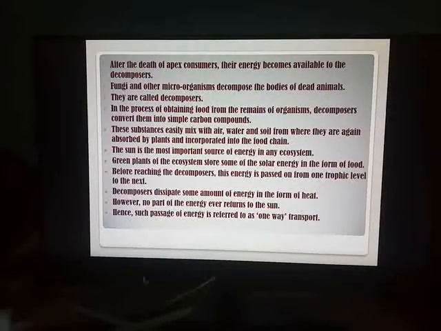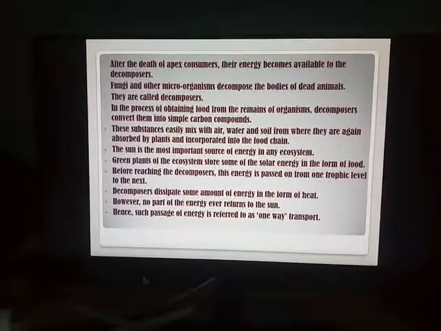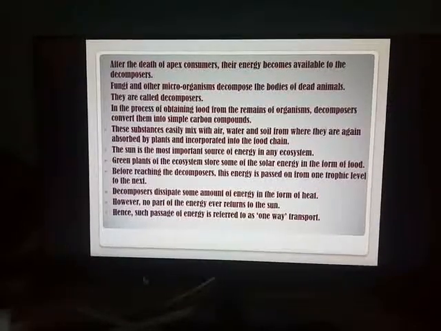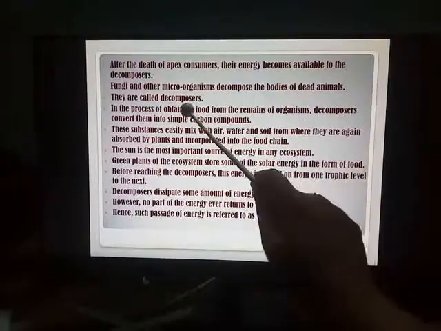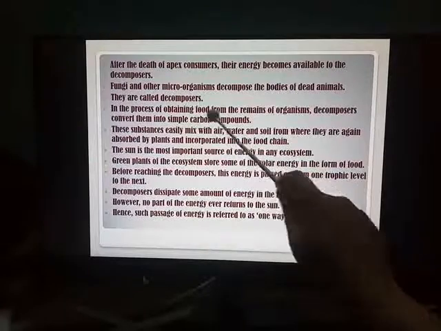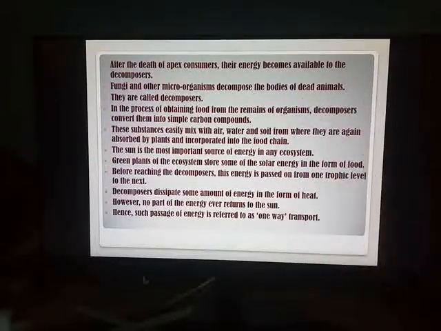Who are decomposers? Fungi and other microorganisms. Why does the energy become available to them? Because from the word itself you come to know, decomposers means they decompose, they break down the complex energy-rich matter into simple carbon compounds. Why? Because they are in the process of obtaining food from the remains of these organisms.